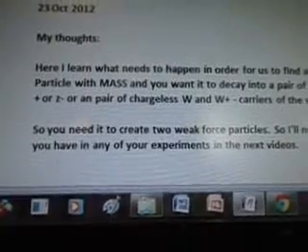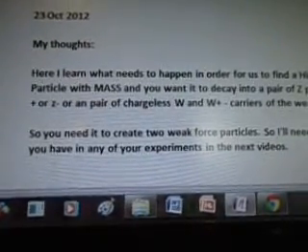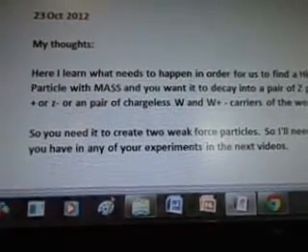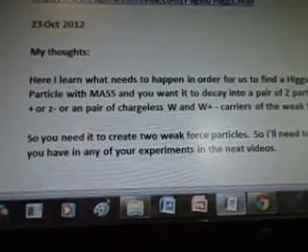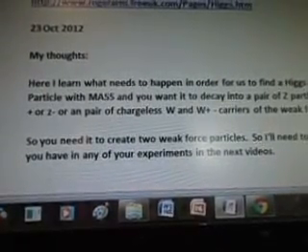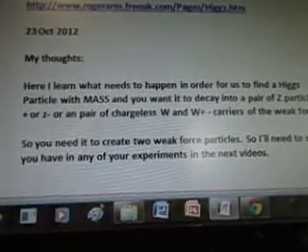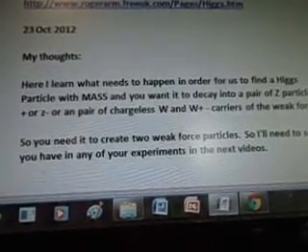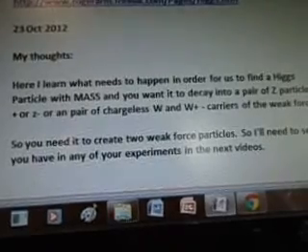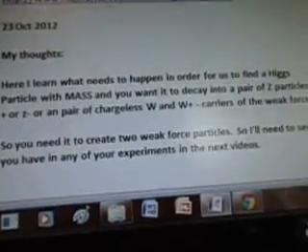So October 23rd, my thoughts. Here I learn what needs to happen in order for us to find a Higgs particle with mass. You want it to decay into a pair of Z particles, Z plus or Z minus, or a pair of charged W and W plus, carriers of the weak force. So you needed to create two weak force particles. So I'll need to see if you have that in any of your experiments in the next video.